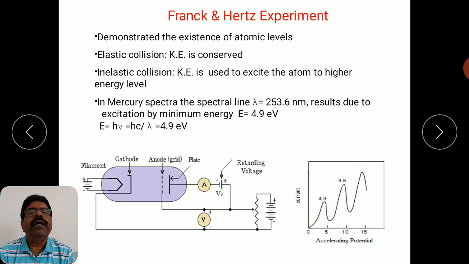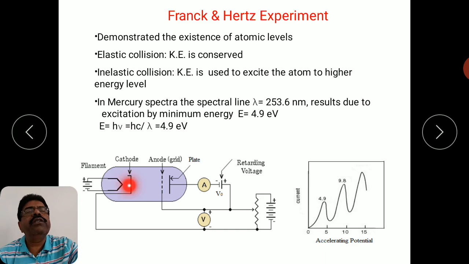So initially, you are increasing the accelerating potential, so the electron energy is less. You know that the mass of the electron is very small as compared to the atom.